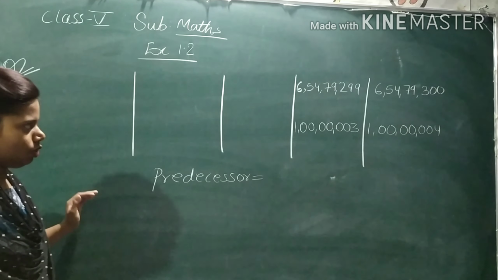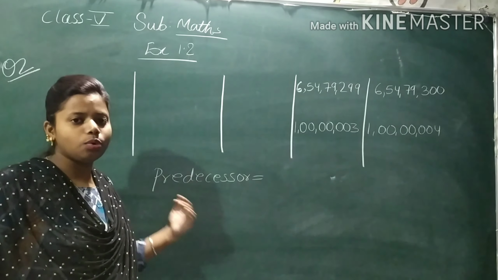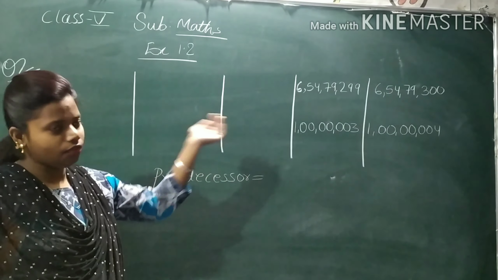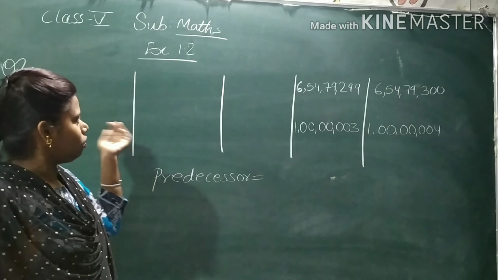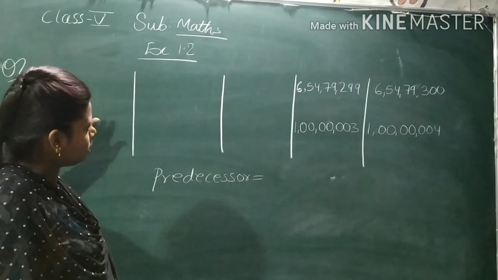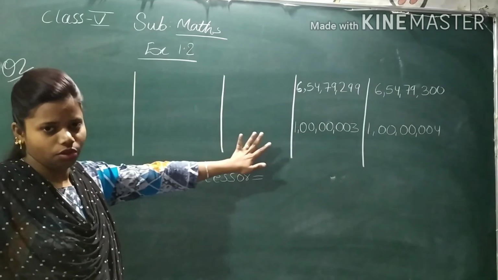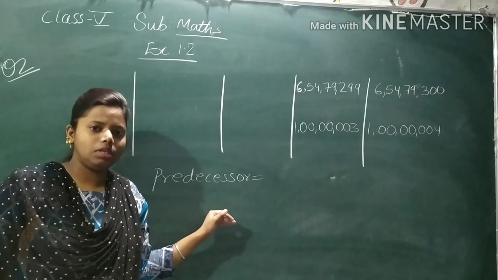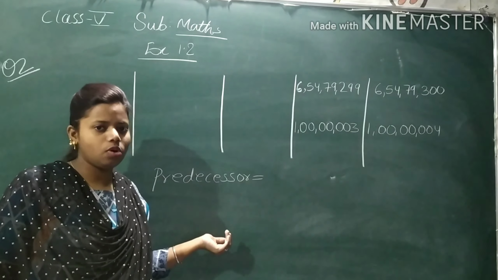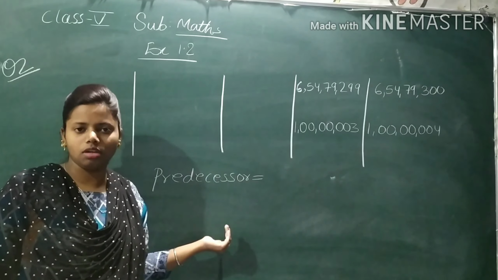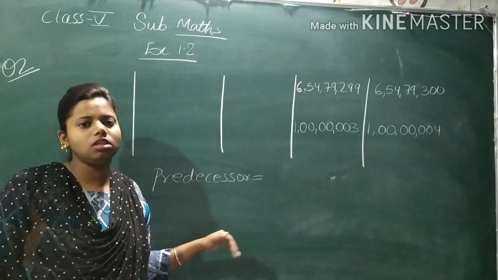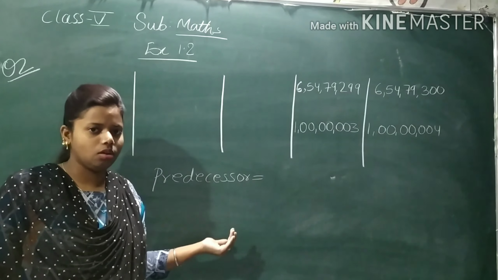In question number 2, we have to write the predecessor of the following number. We have to complete the series. Now what does predecessor mean? Like you have learned what comes before, in the same way predecessor is nothing but what comes before. So to find the predecessor, we will subtract 1 in the ones place.